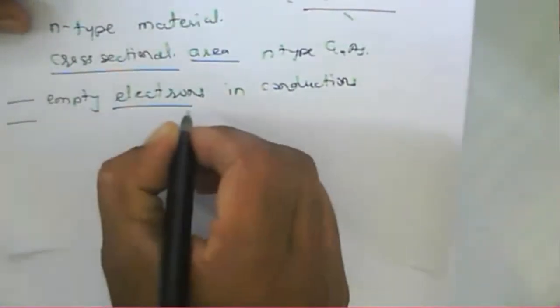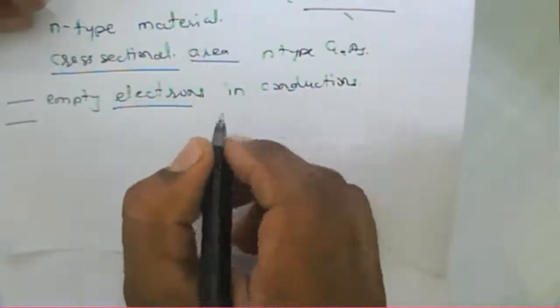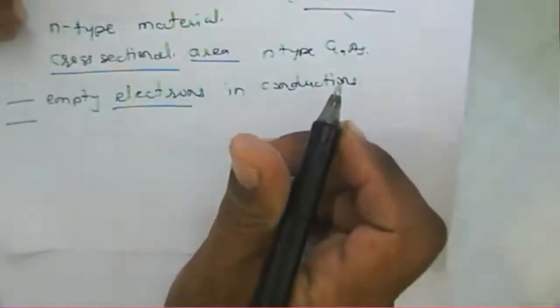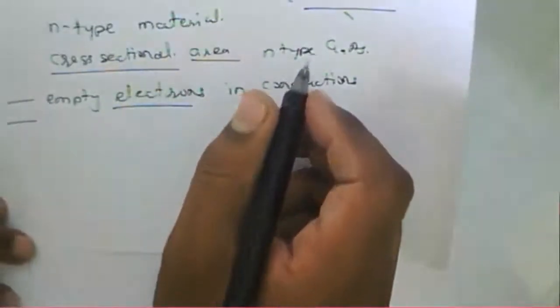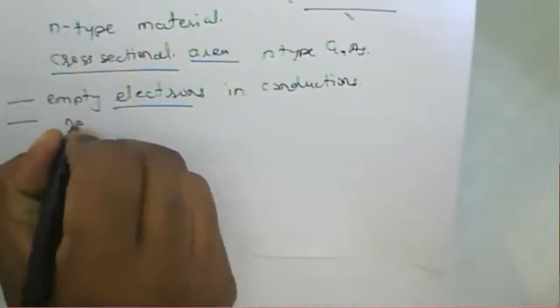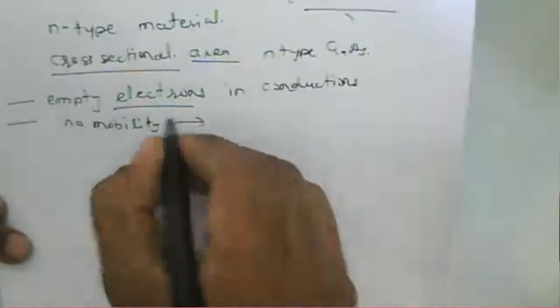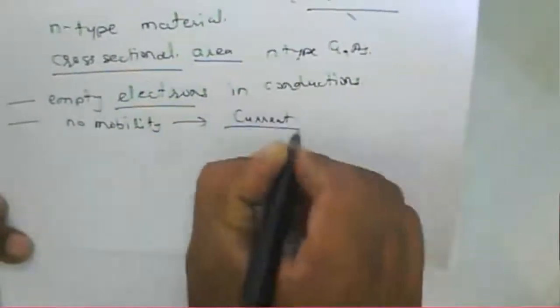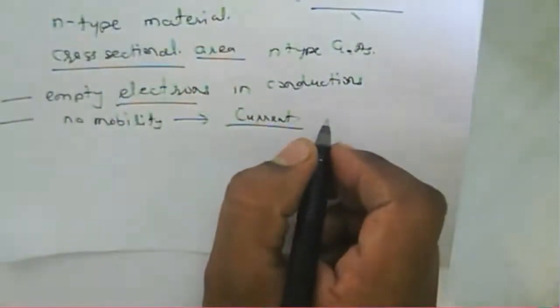From the low energy conduction band, that electron will be immobile there. Those immobile electrons, when we apply the field, raise their energy from the low conduction band to the higher conduction band. When you apply the field there, the electron will reach the particular conduction band, and they occupy the whole conduction band. Means there is no mobility.